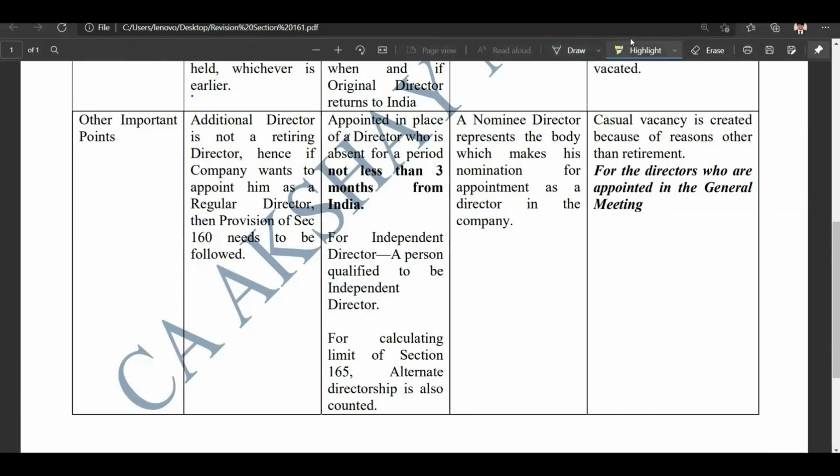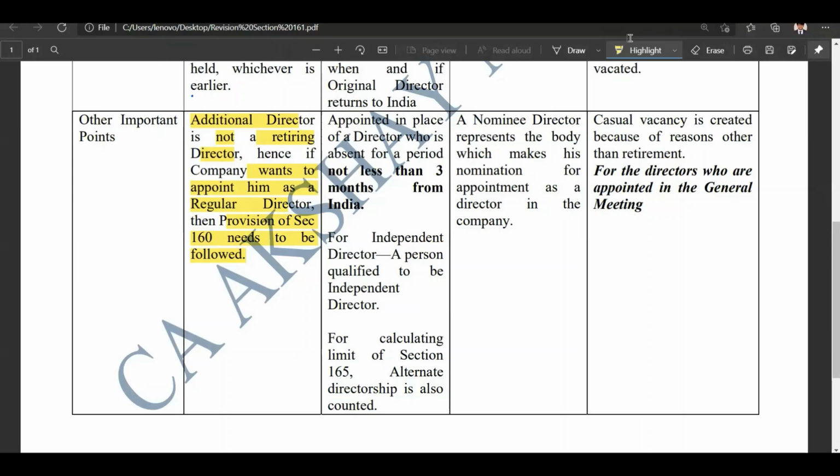So let's discuss this. An additional director is not a retiring director. Hence, if a company wants to appoint him as a regular director, then the provision of section number 160 needs to be followed. It simply says that the additional director is not going to be a retiring director. And as per section number 152, the appointments that happen in the general meeting are the retiring directors. And if the company wants to appoint a regular director, then they will have to follow section number 160, in which case a notice shall have to be served to the company